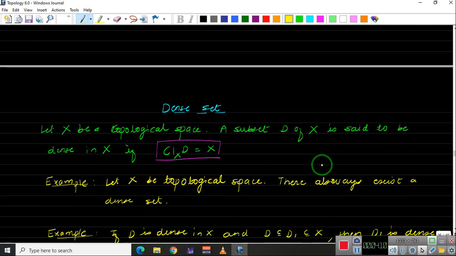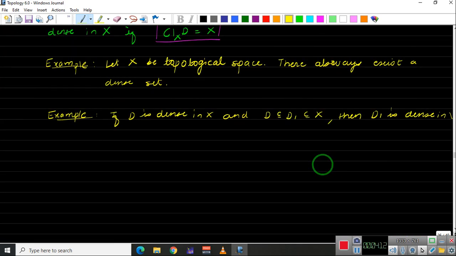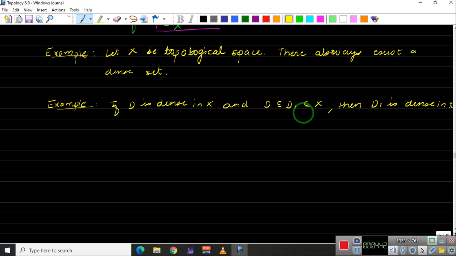This is because the closure of D will be contained inside the closure of D1, and the closure of D1 will be contained inside the closure of X, and of course the closure of X is equal to X. So the closure of D1 is a subset of X, and it contains the closure of D, which is X. So this has to be equal to X, and hence D1 is dense in X. Now we can talk about the union and intersection of two dense sets.